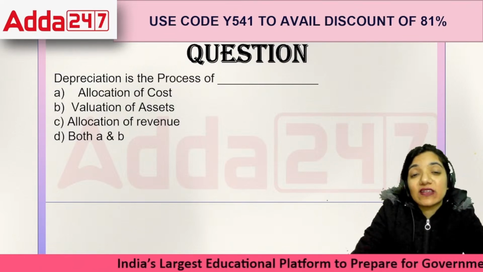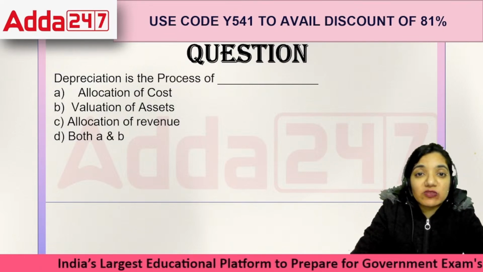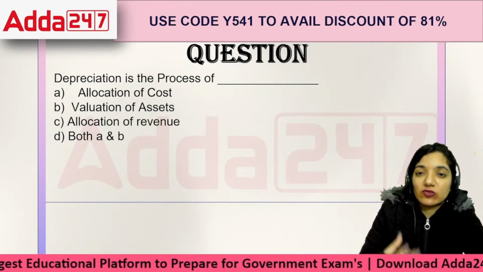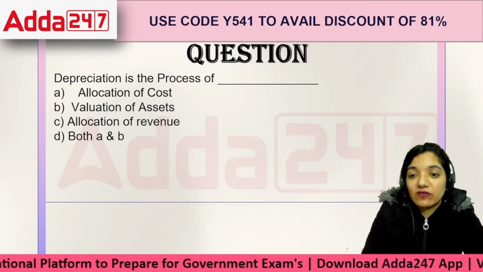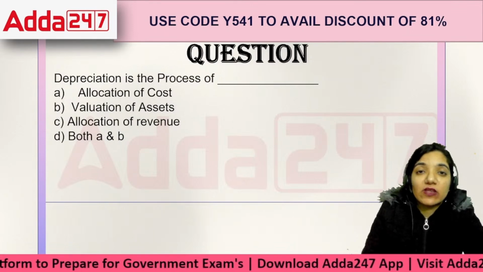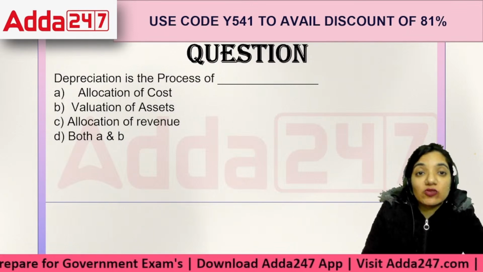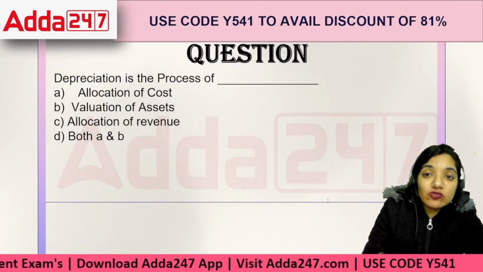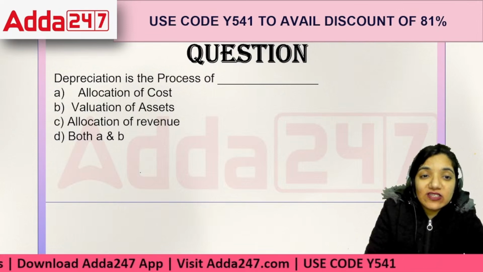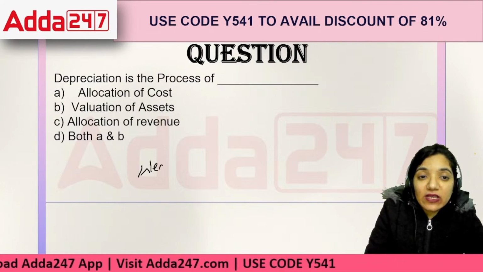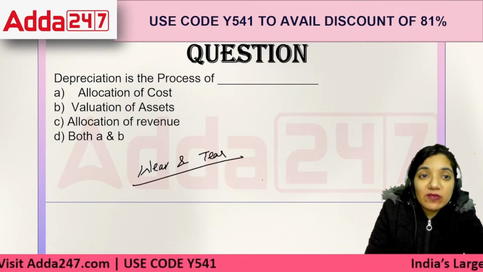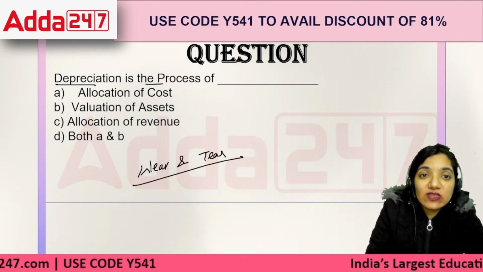Depreciation is what exactly? Depreciation is because we use these equipments. For example, I'm using my equipments in order to have a class today. So if this class is going on, that's because of these equipments that I'm using. So these equipments are used every single day. That means due to the usage, there is wear and tear going on, and at the same time, so many new things are coming up. That means there is a depreciation going on.